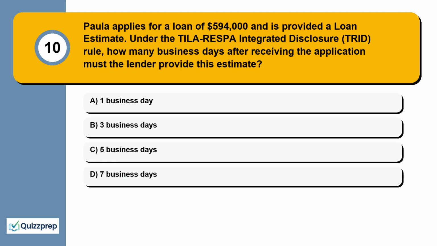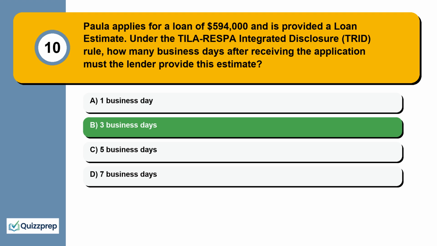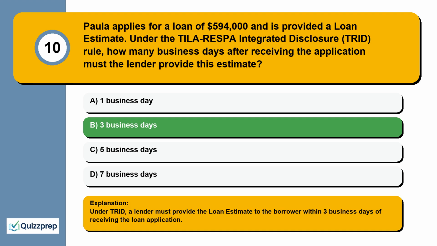Question 10. Paula applies for a loan of $594,000 and is provided a loan estimate. Under the TILA-RESPA Integrated Disclosure (TRID) rule, how many business days after receiving the application must the lender provide this estimate? 1 business day, 3 business days, 5 business days, 7 business days. Under TRID, a lender must provide the loan estimate to the borrower within 3 business days of receiving the loan application.